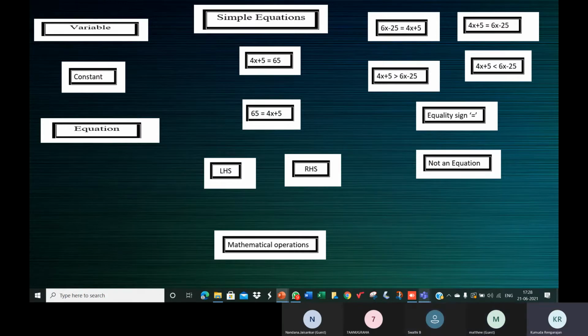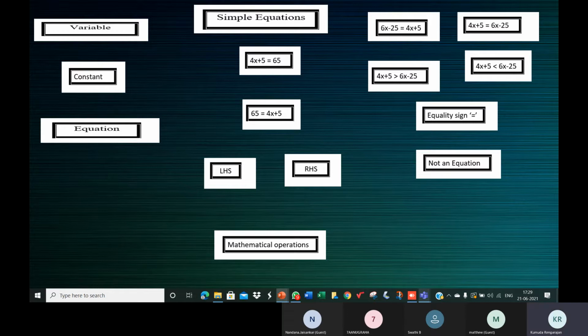So variable, as the word indicates, is something that can vary. Variable means changes. In mathematics, a variable is something that can assume any numerical value. Now, when you take numbers like 5 or 10 or minus 10, 4 by 5, these are fixed. They're called constants because they have a fixed numerical value. 5 is 5, 50 is 50, 500 is 500, minus 1 by 2 is minus 1 by 2.